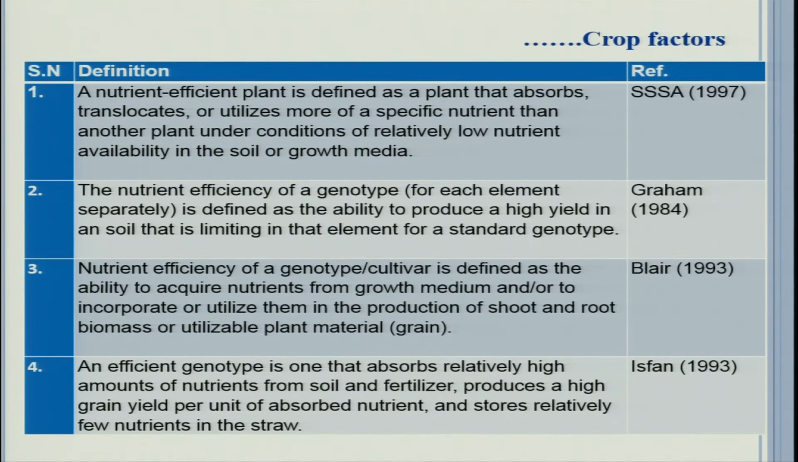An efficient genotype is one that absorbs relatively high amounts of nutrients from soil and fertilizer, produces a high grain per unit of absorbed nutrient, and stores relatively few nutrients in the straw. So, all these points are quite favorable for nutrient use efficient genotype. Means absorption should be fast, uptake should be more, translocation should be fast, conversion of good product, economic product should be more, storage should be more in the economic part than in the straw and other parts. So, such kind of genotype will be nutrient use efficient genotype.